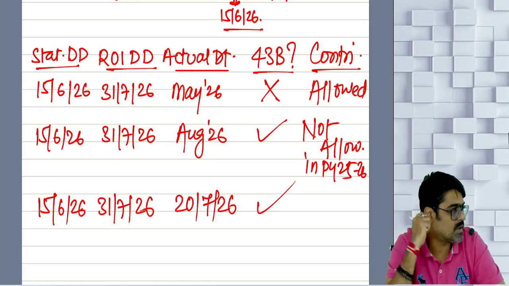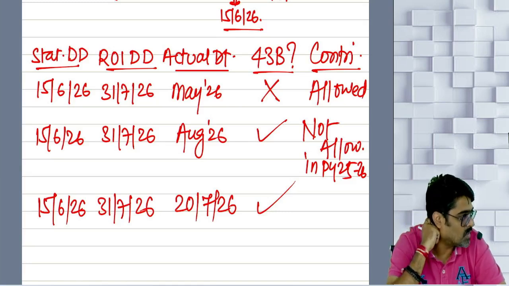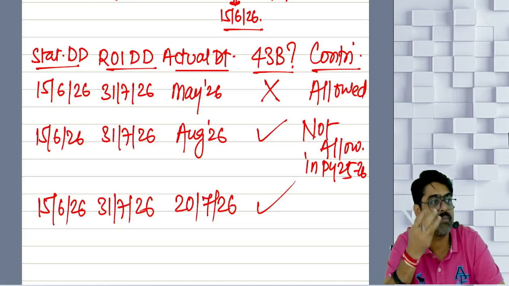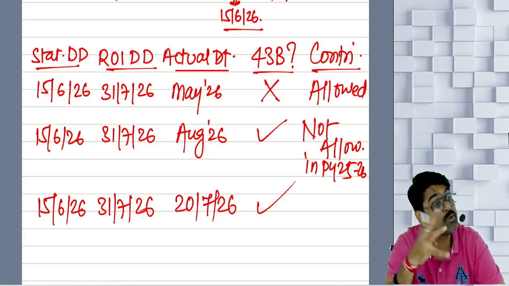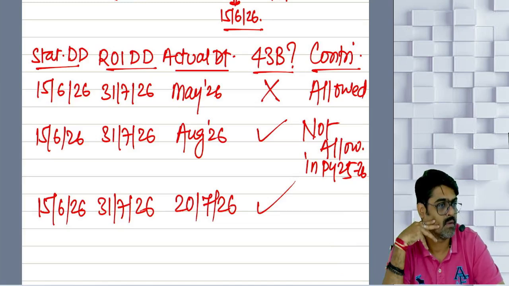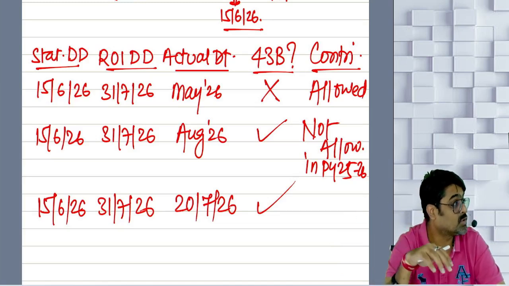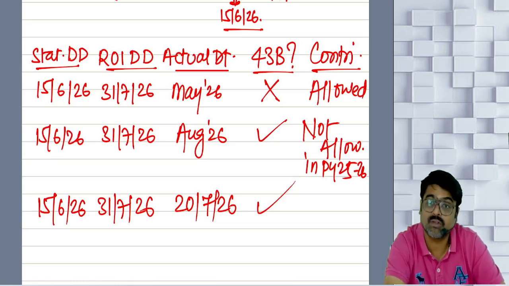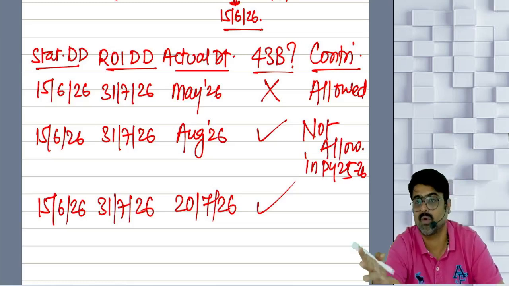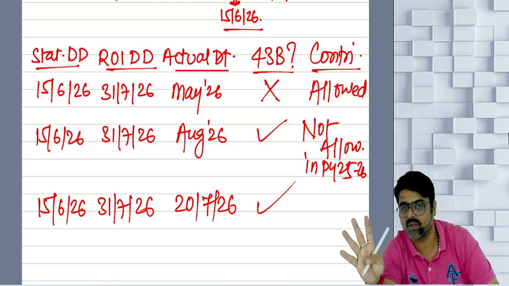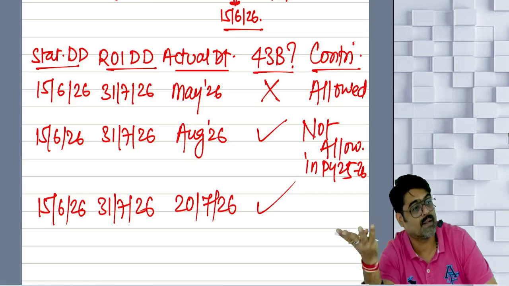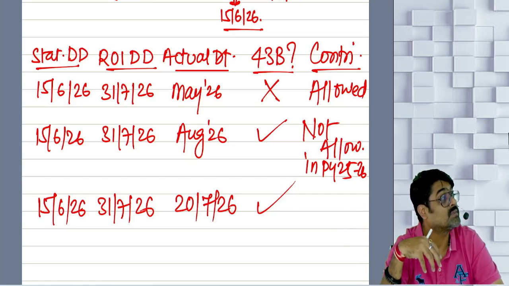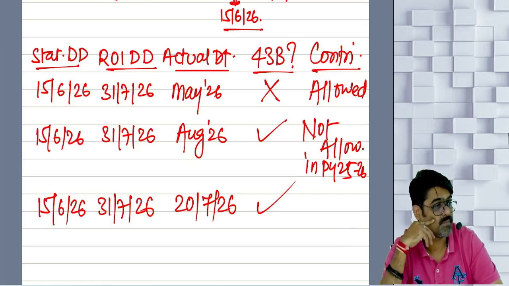Still, it will be allowable under section 36(1)(4) and 36(1)(5). This is a CBDT clarification. Because in some cases, what used to happen, the assessing officers used to invoke the provisions of 43B and disallow this contribution, saying that no, we are going to disallow this contribution as per 43B and you claim it in the next year as a deduction because you have missed the statutory due date.